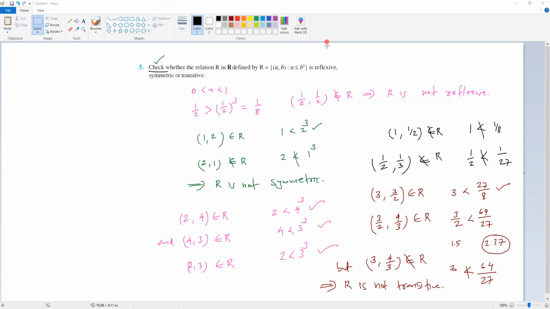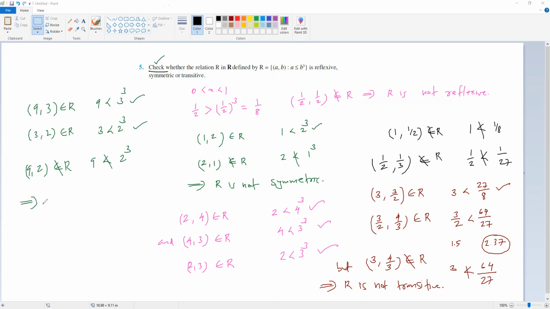Yes, tell me. 9,3 okay, let us check 9,3 and 3,2. 9 is less than 3 cube, so it is correct. 3 is less than 2 cube, and 2 cube is 8, so that is also correct. So both are in the relation. Then 9,2: yes, perfect, 9 is not less than 2 cube. A good example, found even in integers, no need for rational numbers.